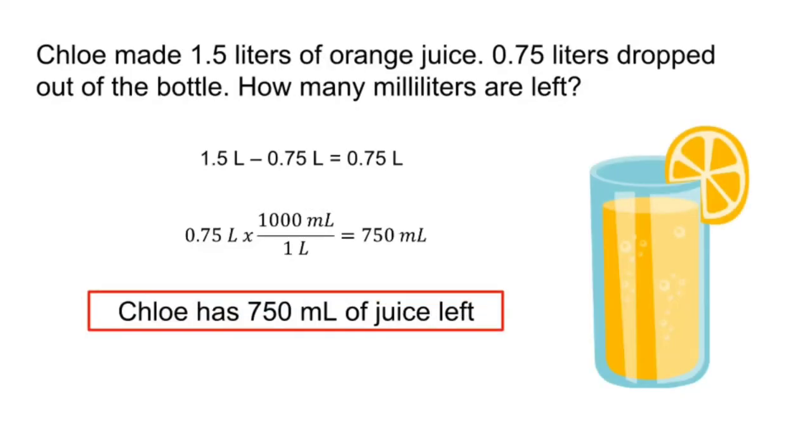For the second problem, Chloe made 1.5 liters of orange juice. 0.75 liters dropped out of the bottle. How many milliliters are left? The word dropped indicates that something is lost or has been subtracted from the given. For this, we can write 1.5 liters where 0.75 is dropped, giving us 1.5 minus 0.75. To determine what the remaining amount of juice is in milliliters, we can convert 0.75 liters to ml as shown. Multiplying 0.75 liters by the conversion factor 1000 ml over 1 liter, we get 750 ml. Now, Chloe has 750 ml of juice left.